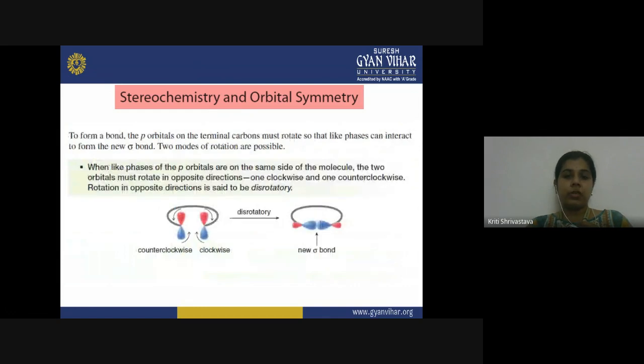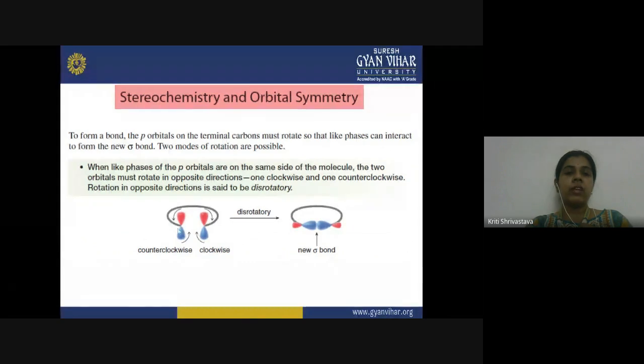There are two possibilities according to the mode of rotation. The first possibility: when the like phases of the p orbitals are on the same side of the molecule, the two orbitals must rotate in opposite directions, one clockwise and the other counterclockwise. When they rotate in opposite directions, you call it a disrotatory motion.